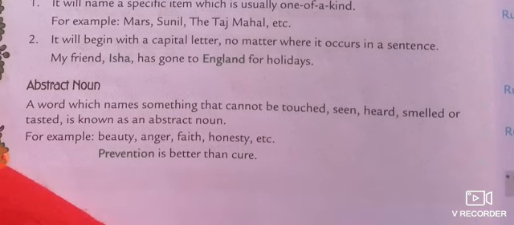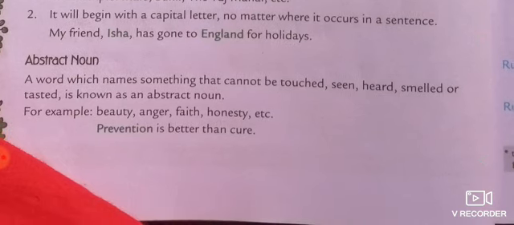Now next is the abstract noun. An abstract noun is a word which names something that cannot be touched, seen, heard, smelled or tasted. You know, we call abstract noun in Hindi भाववाचक संज्ञा. All the feelings, pain, emotions are in the form of abstract noun. For example, prevention is better than cure. What is prevention? Prevention यानी बचाव, that cannot be touched, cannot be seen. These are all abstract. Childhood,